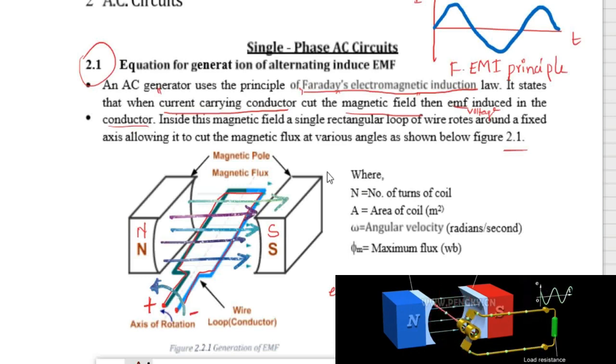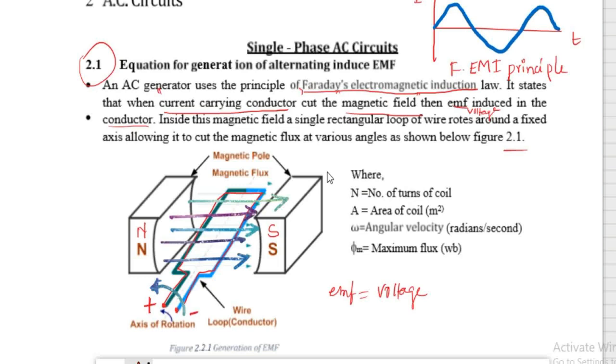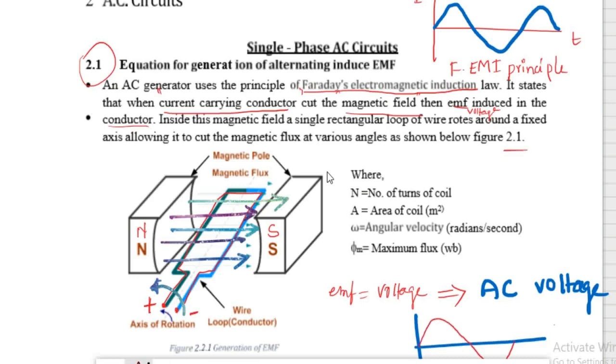So when a conductor is rotated in a magnetic field, an EMF will be induced in that conductor. This is the basic principle of power generation, electricity generation. Here, the voltage produced by this conductor is AC type, alternating voltage, because the conductor is rotating. So the power being generated by the conductor will also vary with respect to time.